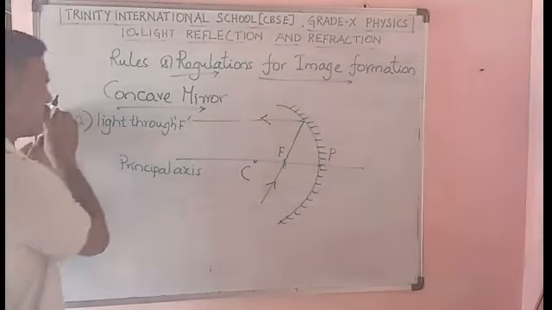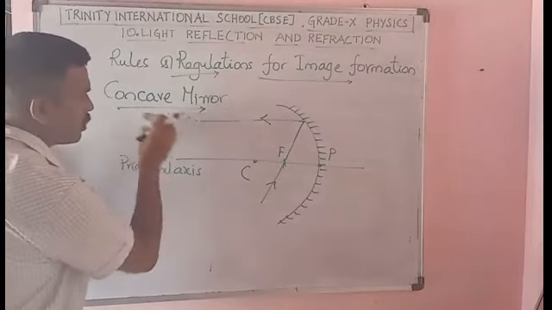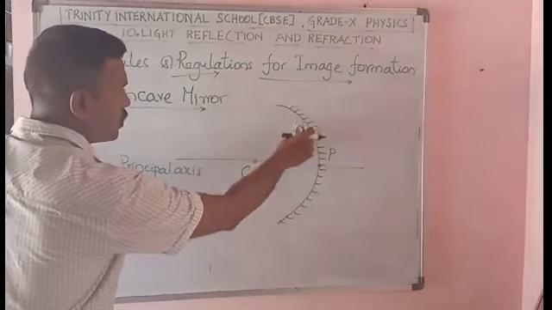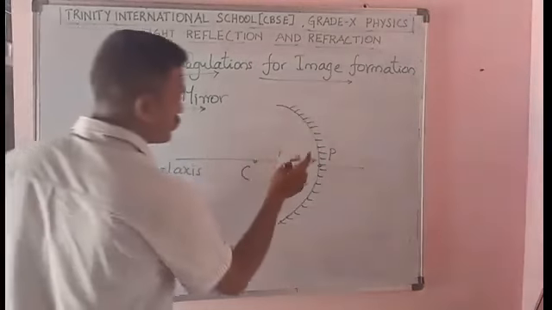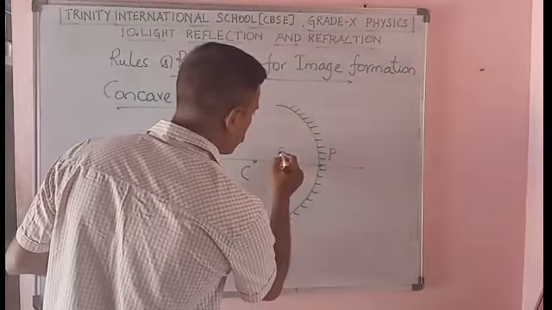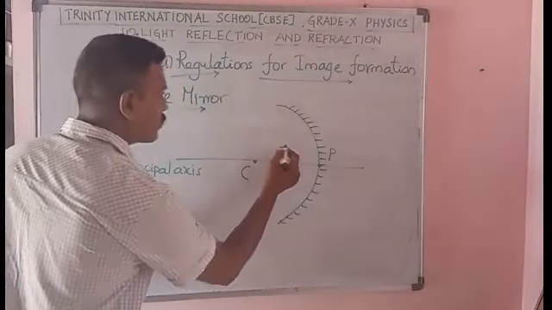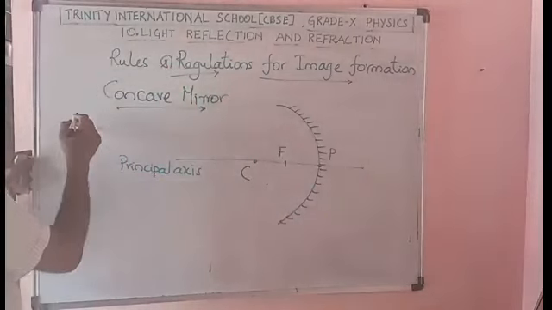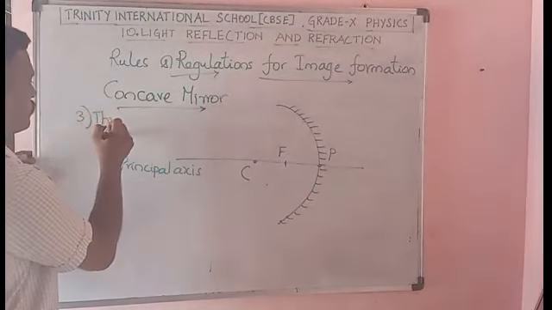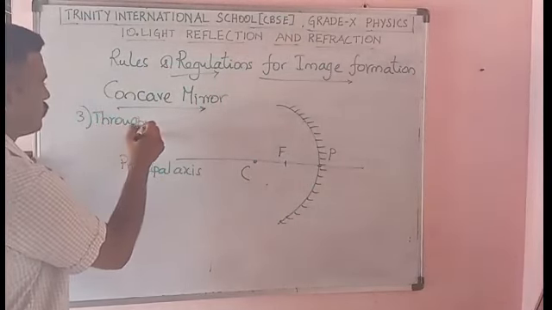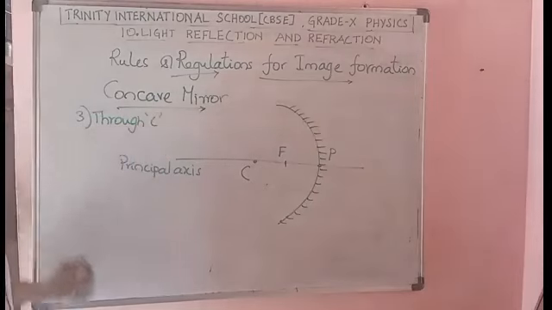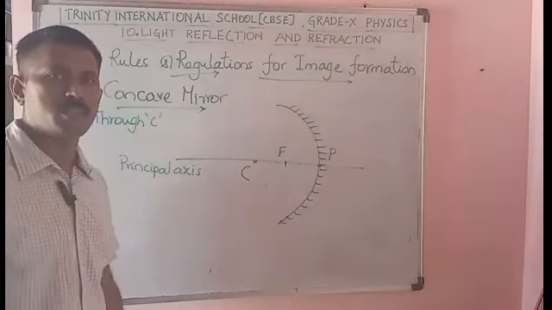And the third one is through C. I am passing a light ray through the center of curvature.